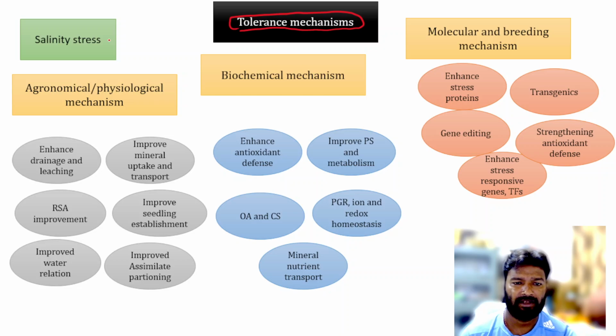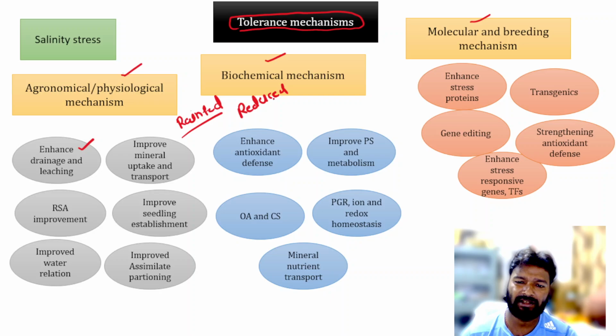So for salinity stress, there are mainly three types of mechanism: physiological mechanism, biochemical mechanism, and the molecular and breeding mechanism. For agronomical, soil and physical mechanism, we enhance the drainage and the leaching. You know that in the saline condition, and generally in the rain-fed condition, there will be a reduction in the leaching of the salt. So for the saline stress, we can enhance the drainage system and the leaching in the fields.